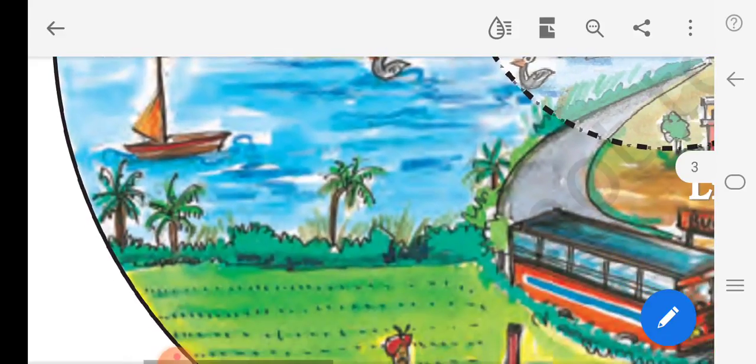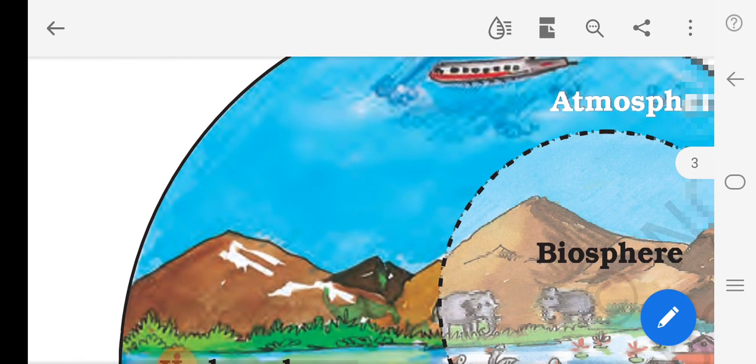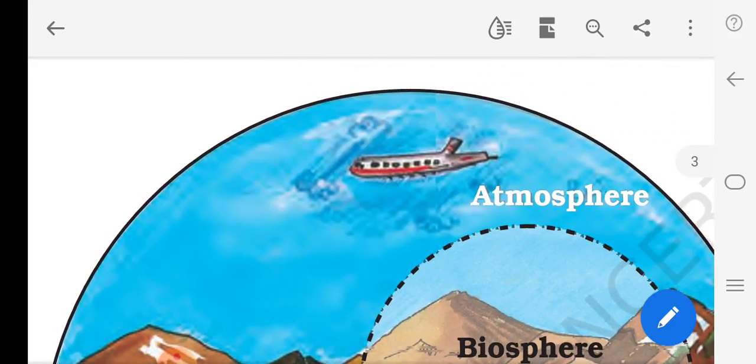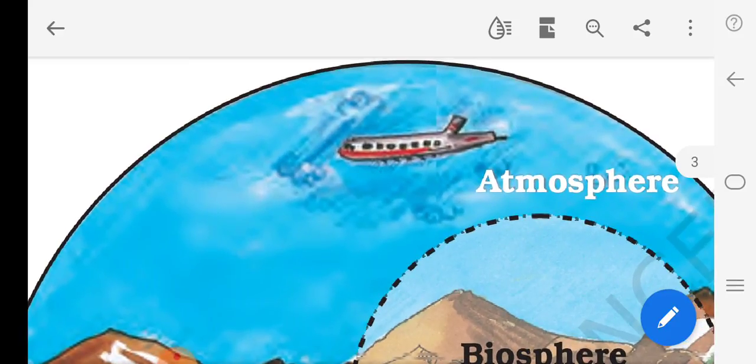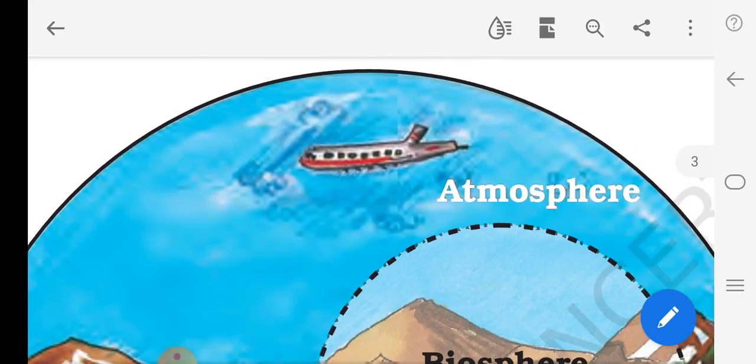Now let's see about atmosphere. Look at this. Atmosphere is the thin layer of air that surrounds the earth. The thin layer of air that surrounds the earth is known as atmosphere. The gravitational force of the earth holds the atmosphere around it.